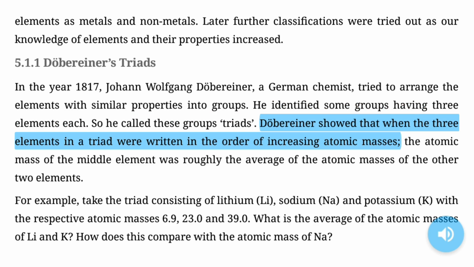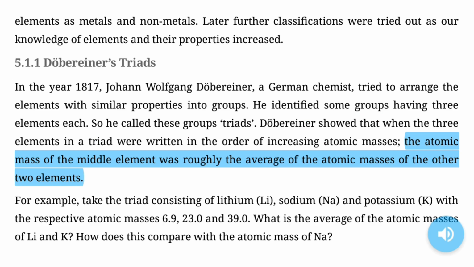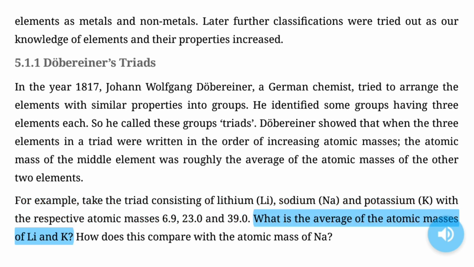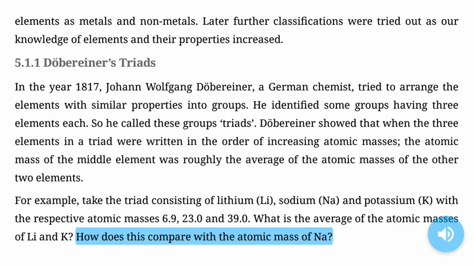Dobereiner showed that when the 3 elements in a triad were written in the order of increasing atomic masses, the atomic mass of the middle element was roughly the average of the atomic masses of the other 2 elements. For example, take the triad consisting of lithium Li, sodium Na, and potassium K with the respective atomic masses 6.9, 23.0 and 39.0. What is the average of the atomic masses of Li and K? How does this compare with the atomic mass of Na?